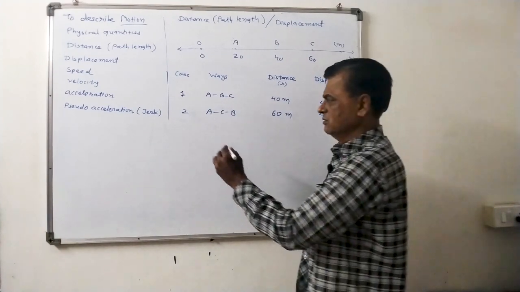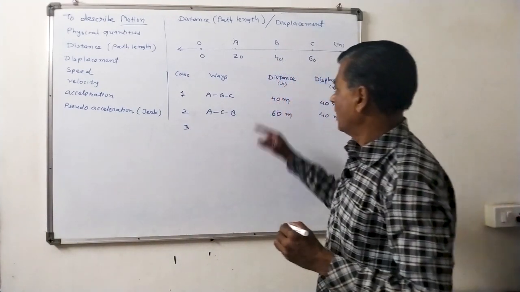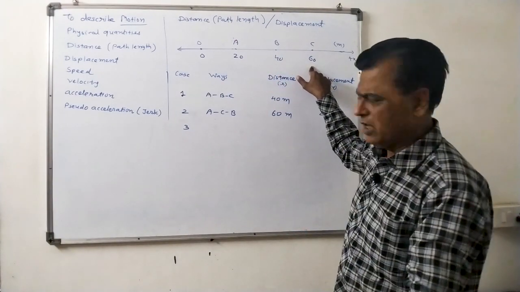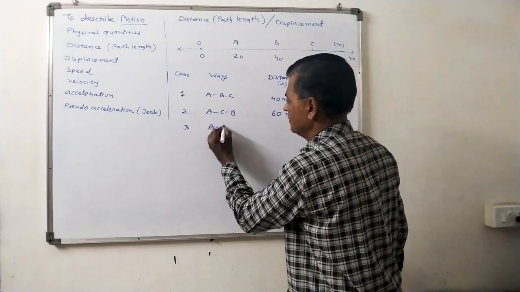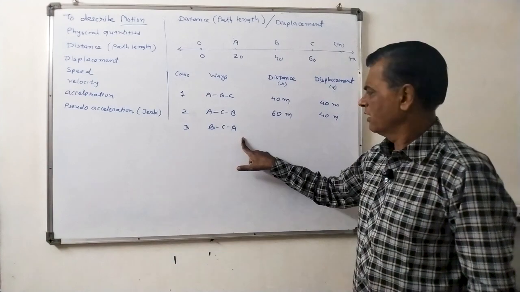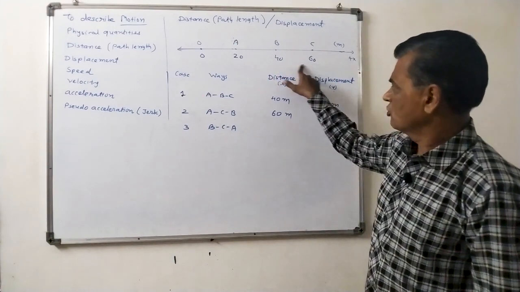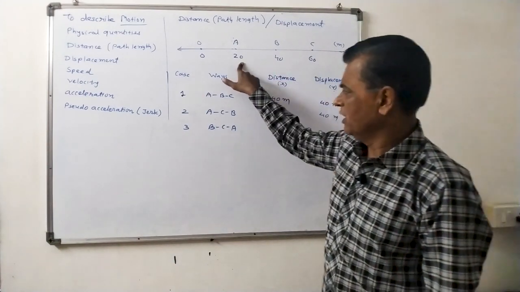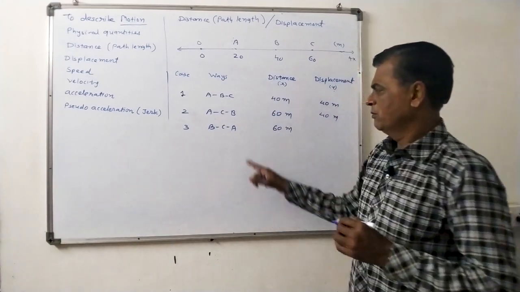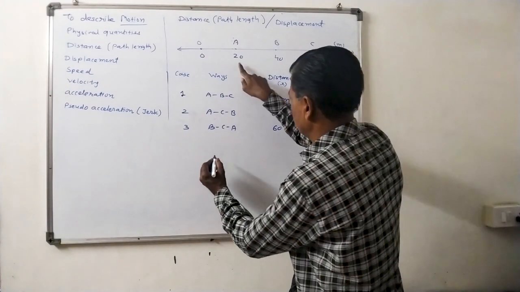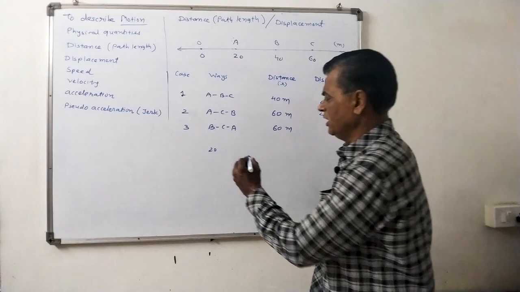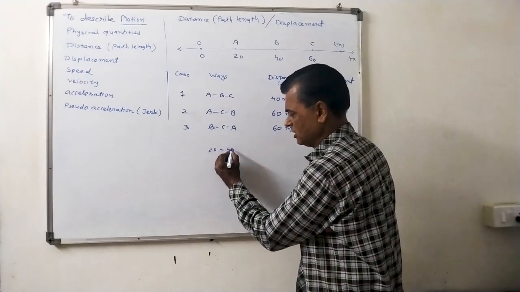Now the third case. The car starts from point B, reaches C and comes back to A. B, C, A. In this case, the distance covered by the car is 20 plus 20, 40, plus 20, 60 meters. Here the final position is A, so 20, and the initial position is B, which means 40, so final position minus initial position.